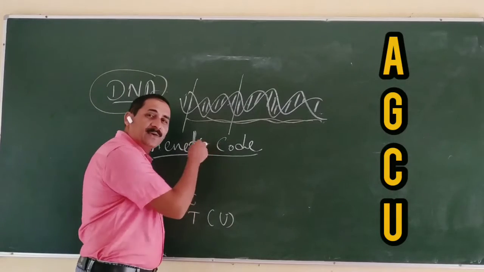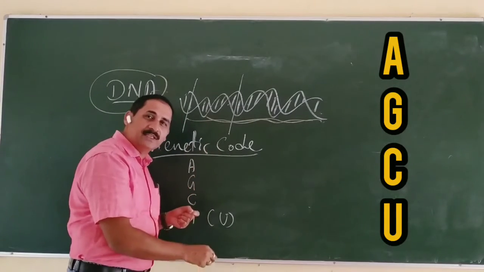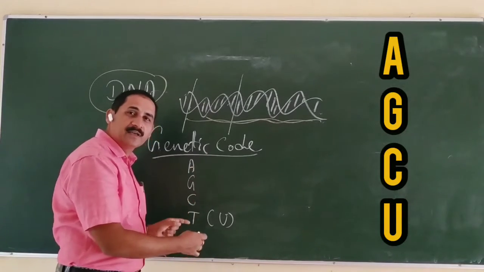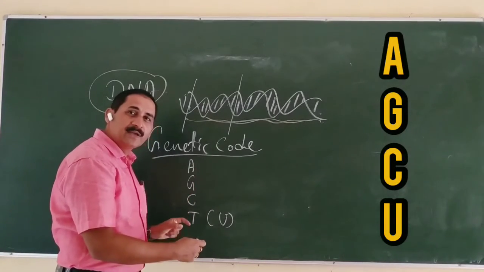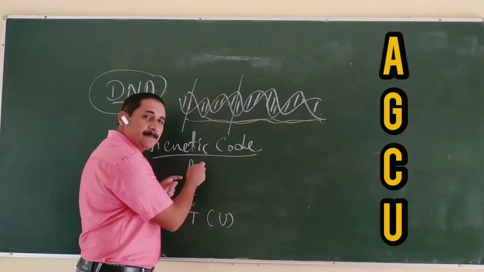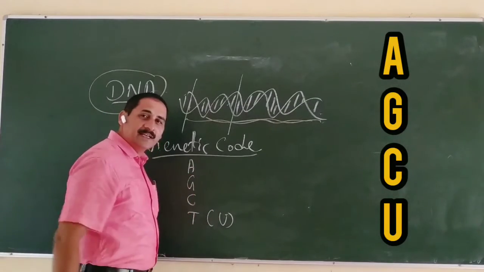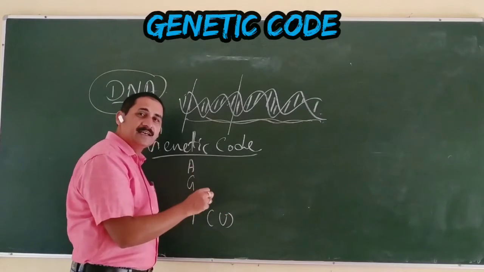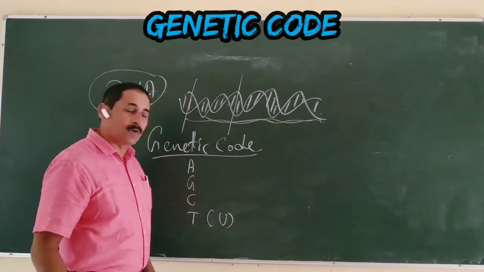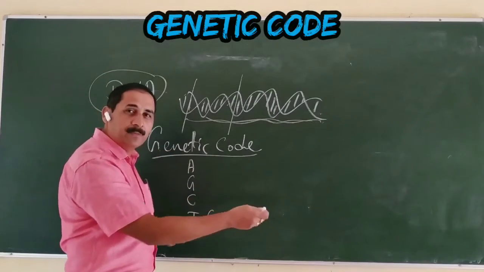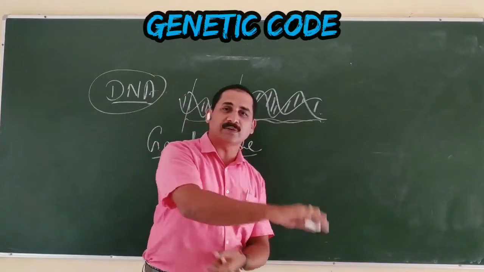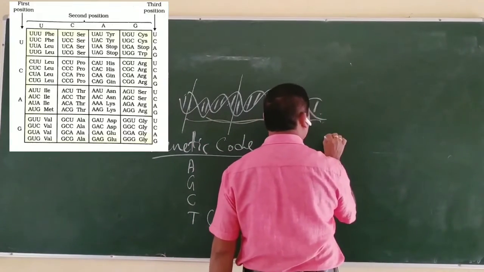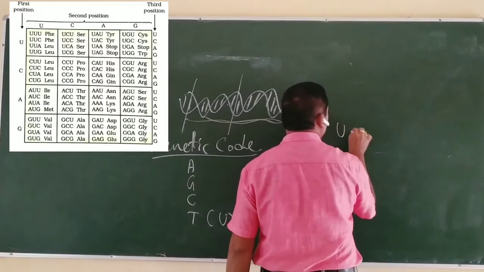So it is the genetic code, the language of the gene and the language of DNA, in the form of code words. In its dictionary, it contains the message in the form of genetic code. These adenine, guanine, cytosine or uracil are converted in the form of codons, like alphabets are converted to words. So how many codons are possible?